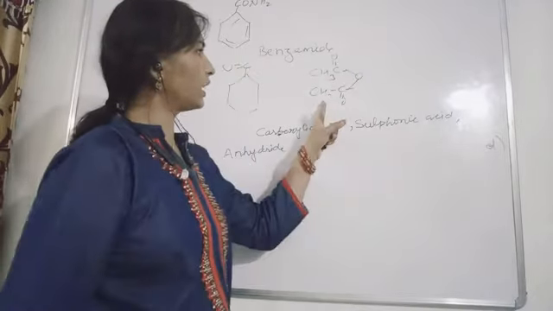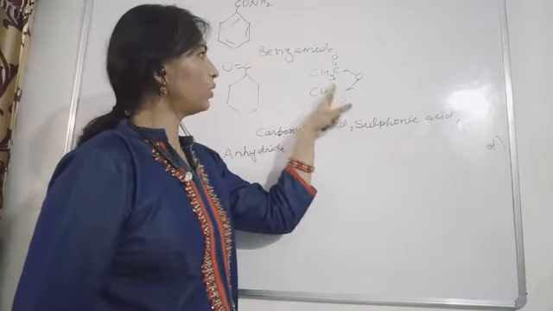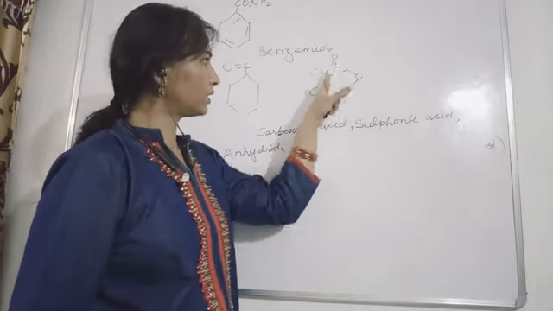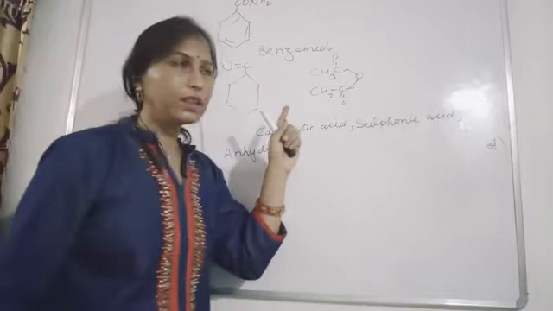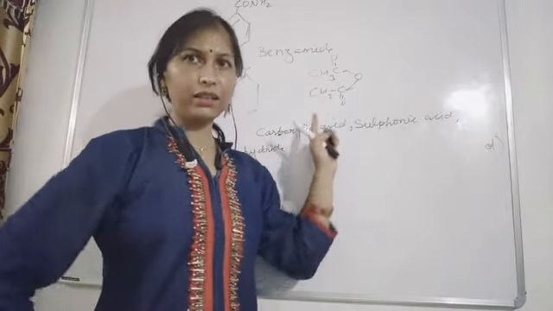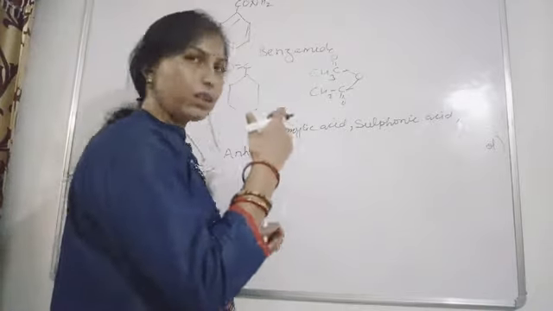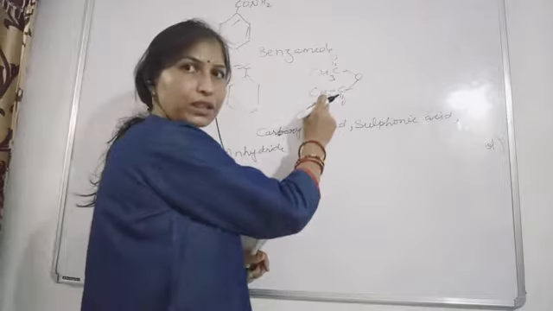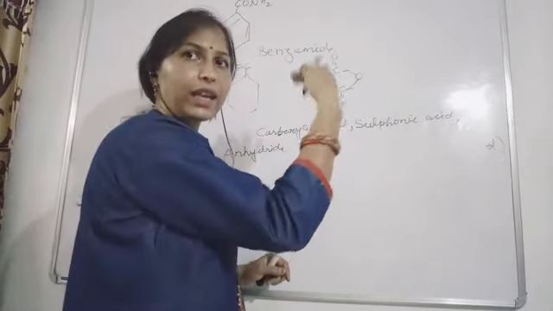So this is called what? 1, 2, and here also 2. So in this case you will write ethanoic anhydride. Okay, this is symmetrical anhydride. See, 2 ethanoic groups are present, so we will write it only once: ethanoic anhydride.